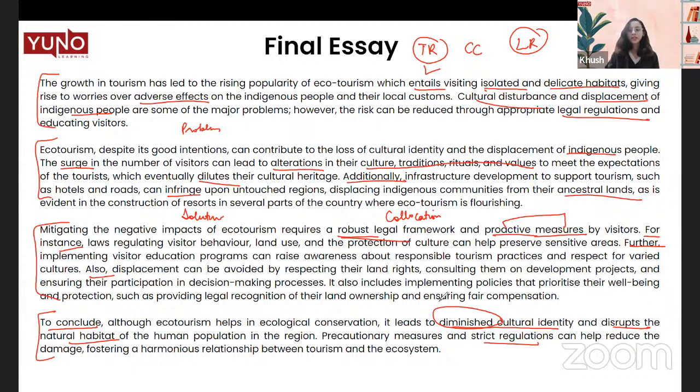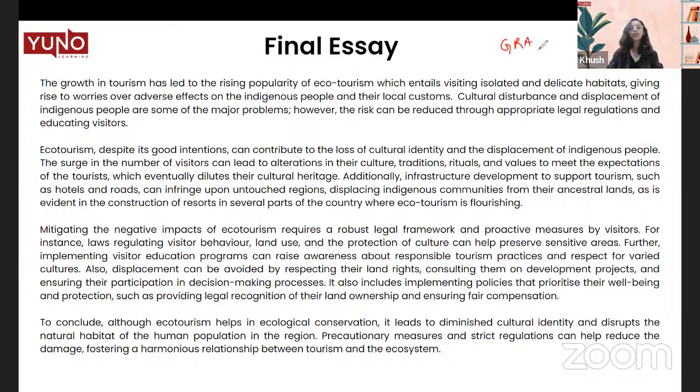All right. So these are the different words that we have talked about. Last but not the least, let me just clear this. Grammatical range and accuracy. Now, if I talk about accuracy, your tenses have to be correct. Your punctuation has to be correct. Why you put your comma is very, very important. Your full stops are important.